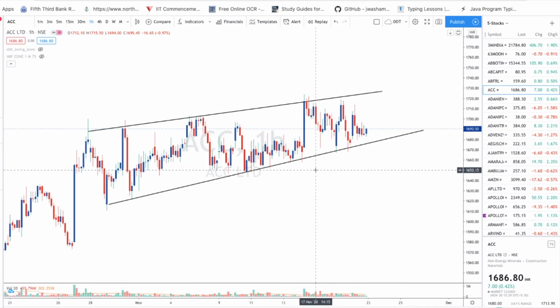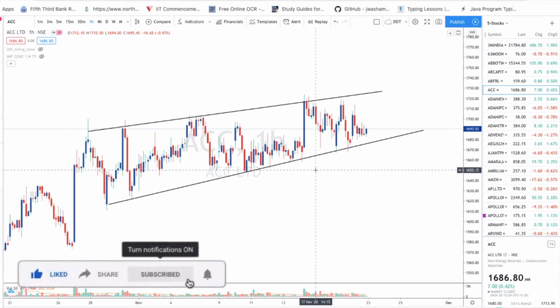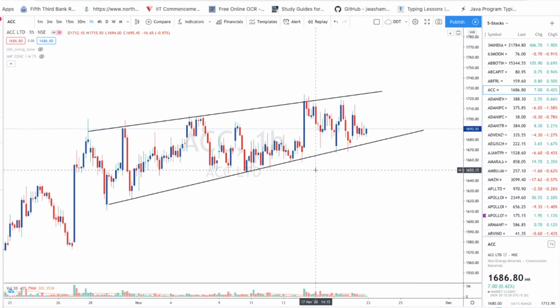And the thing is, whatever patterns or strategies we discussed, you don't need to follow other things. If you follow these, they will be useful in the future also, 1 year, 2 years, 3 years later. We have to trade the same way, but you need to spend some more time at the initial stage. If you spend more time at the initial stage, then you don't need to blow up your account in the trading market. Okay, so this is the thing, guys. So we'll go for the next trade.